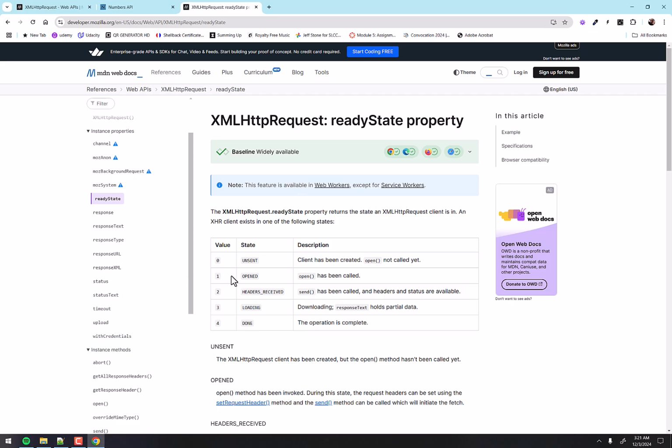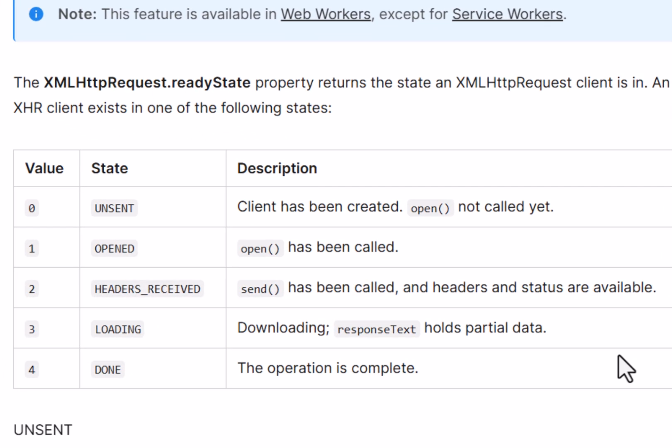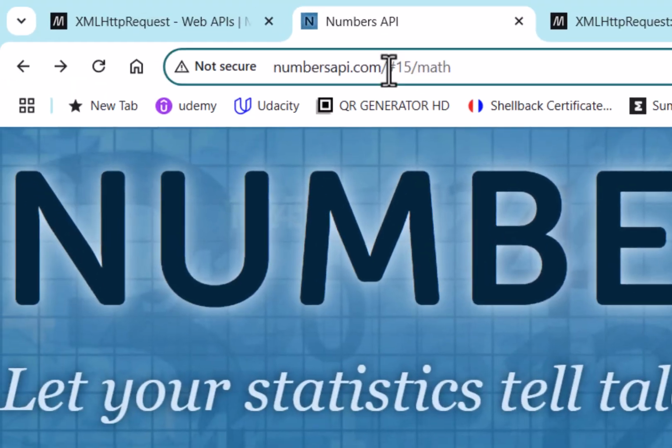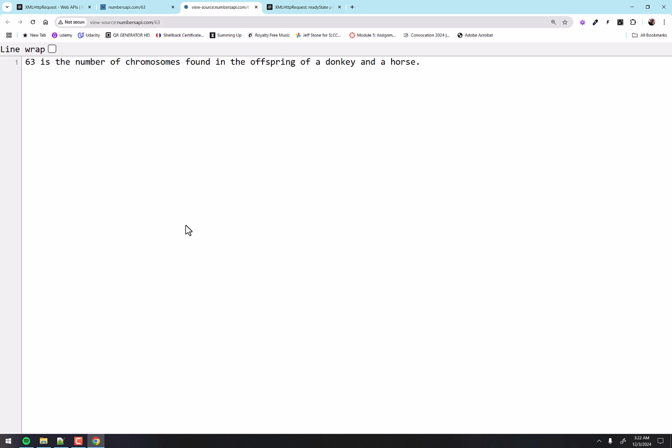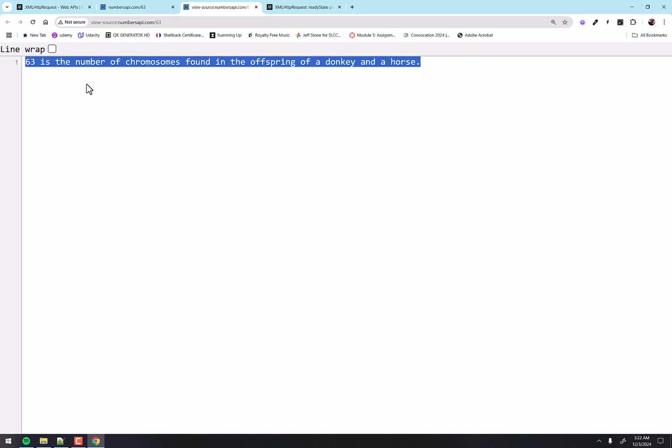Okay, but we're still not ready yet. After that happens, we'll be in the loading state until it gets all the data. Now you remember, the one we're about to do here is just going to be the number 63. That's the data, right? If you look here in the code, that's all there is. There's no other information there. So it can take time depending on the connection and other factors, but it can take some time to get that data and bring it to your code.